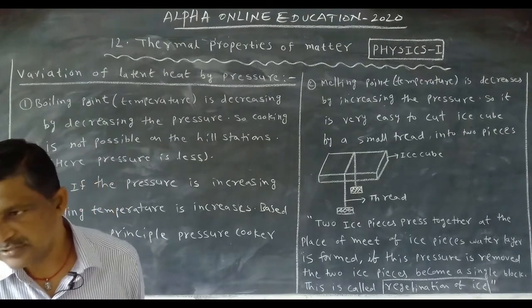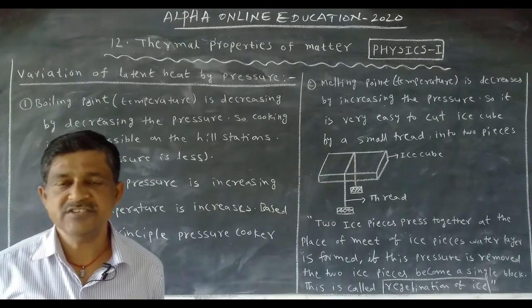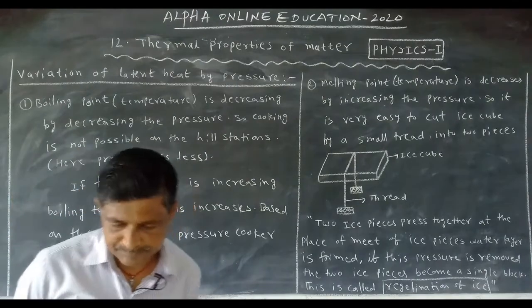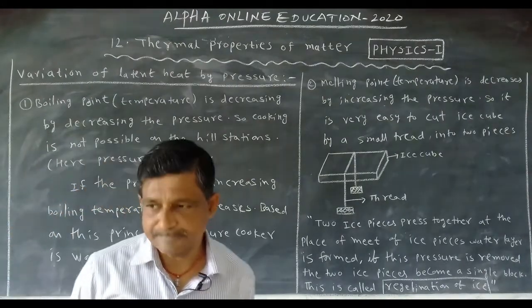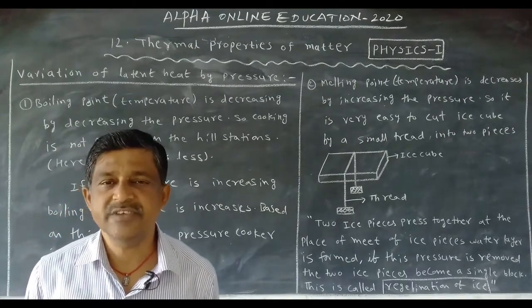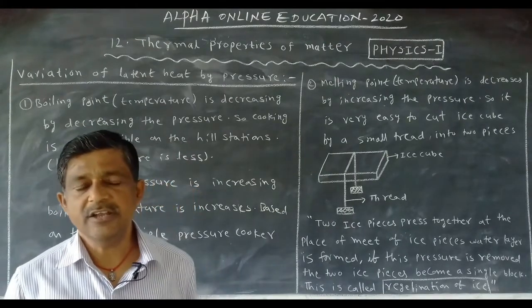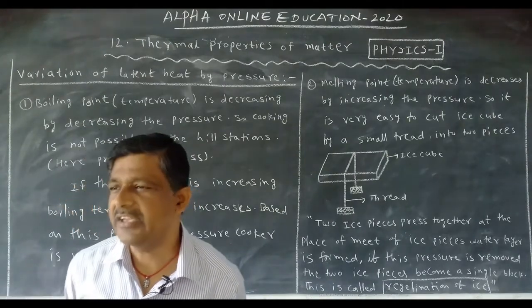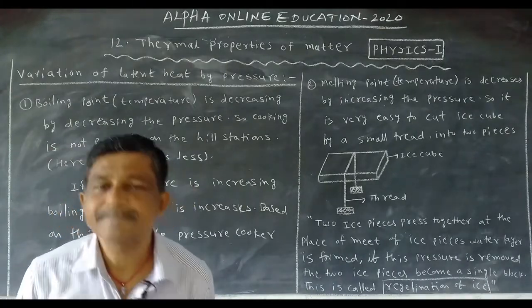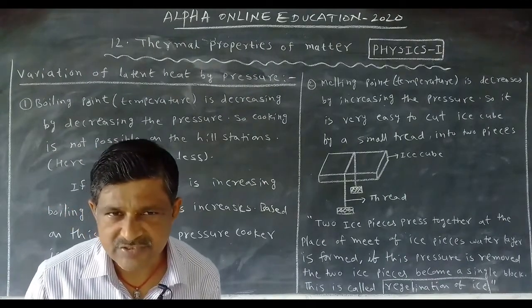With this, we can see some of the natural things in our daily life. Now first, pressure cooker. We know that in a pressure cooker cooking is very fast. Why? Further, we want to discuss the variation of boiling point of water. Let us first discuss that.